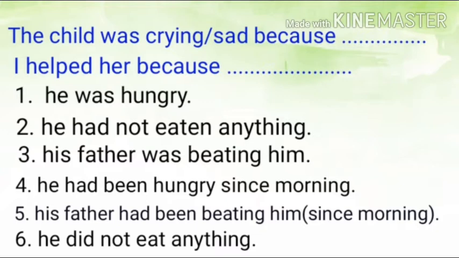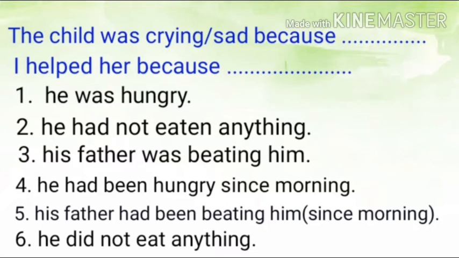As I told, the past continuous, past perfect and past perfect continuous could be the reason for an action or situation of past. So he was hungry is not a past continuous tense, is not any of those three, but it is equivalent to past continuous as it is expressing a situation of past. So he was hungry is one of the correct options.